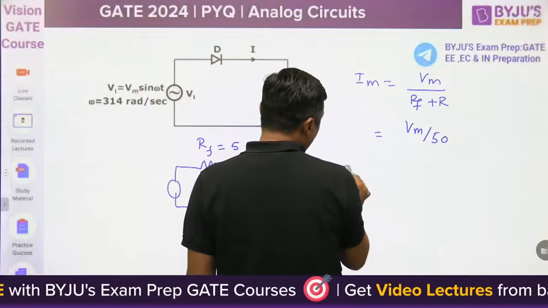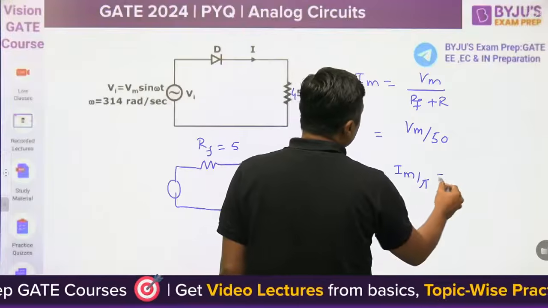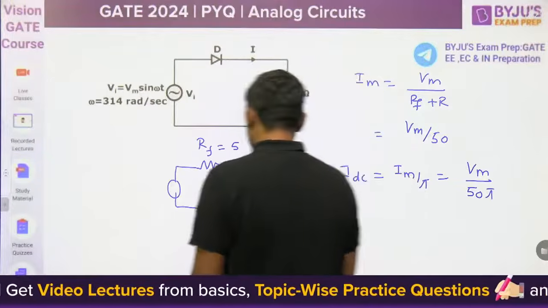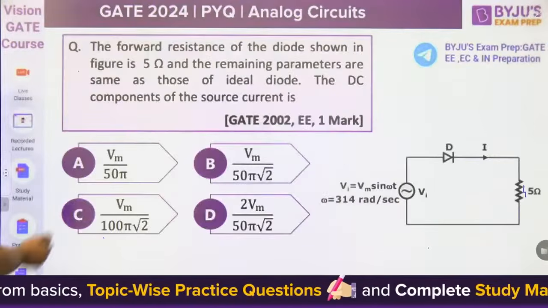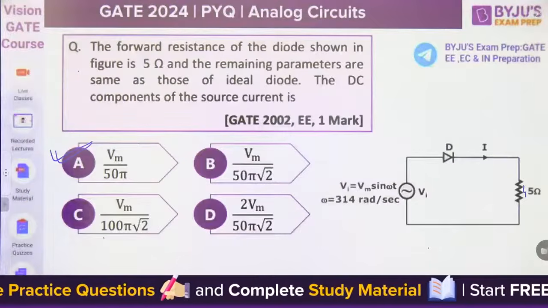So what is the IDC value? Im by pi for a half wave rectifier. And that's why the answer is Vm upon 50 pi. Very easy, because otherwise the diode is ideal. So the answer is Vm by 50 pi. In GATE 2002, it is a 1 mark question only.